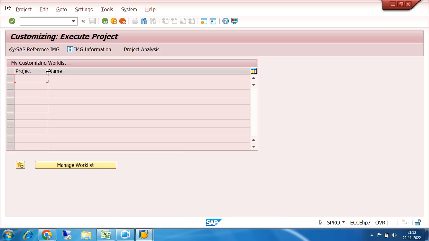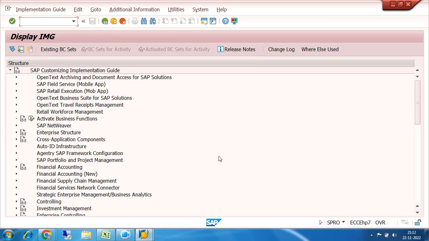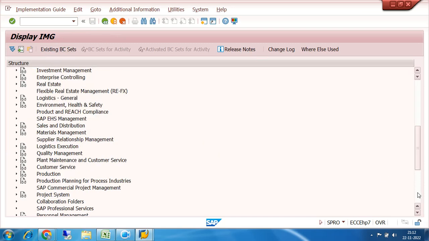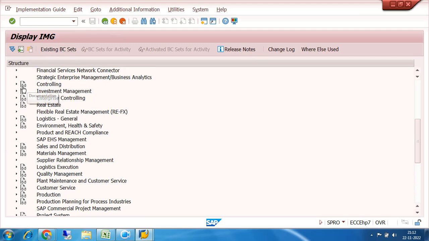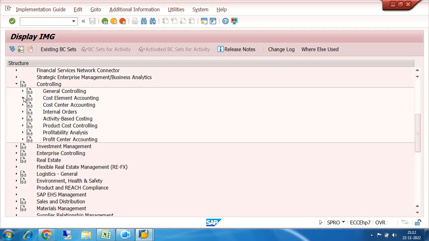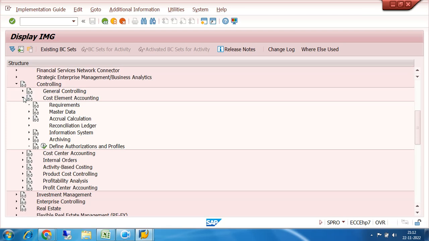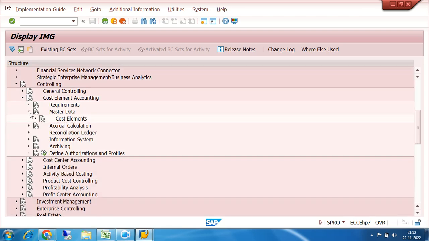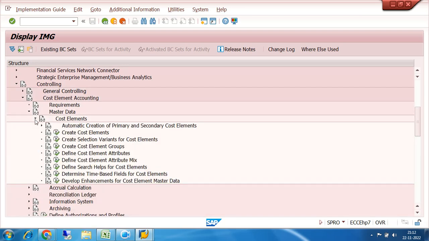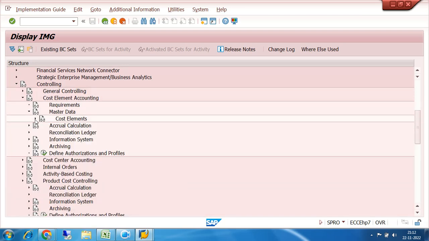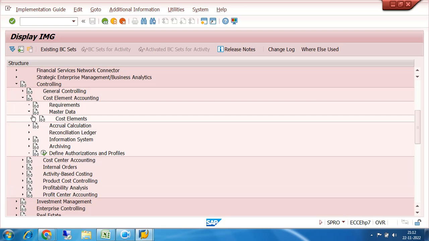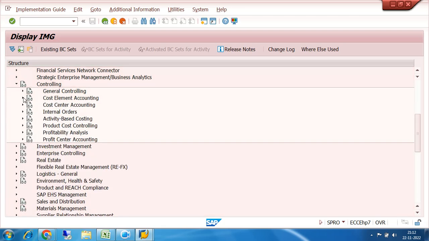So let us go to the SAP reference IMG, right? Now I will go to controlling. Here again I click on cost element accounting. In the cost element accounting, I have created some of the cost elements, right? Okay, then I will go to cost center accounting.